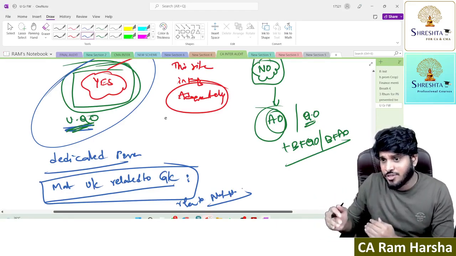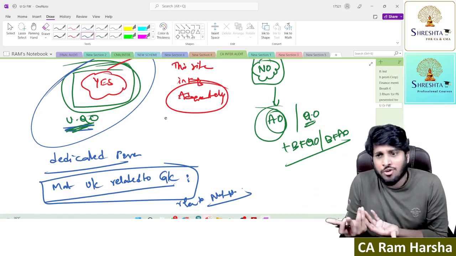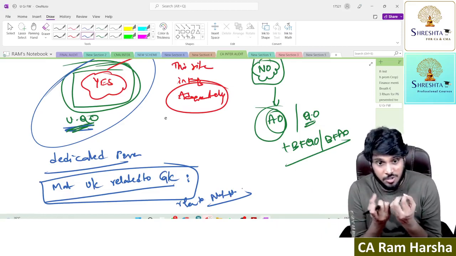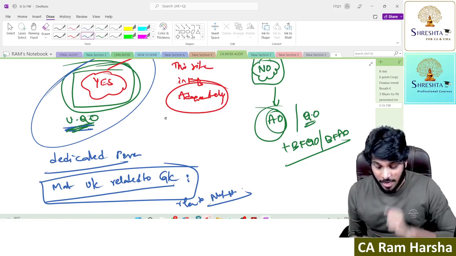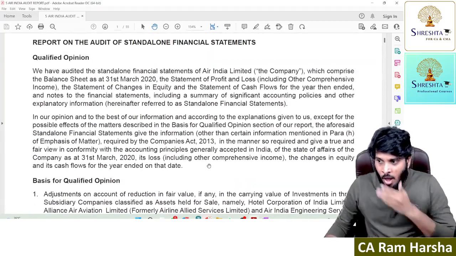If you highlight under emphasis of matter, you'll be highlighting some 4 or 5 more points. People think this is not so special. But going concern matter is something special, right? Very important for shareholders. So highlight it under a dedicated para. You look at the Air India audit report.